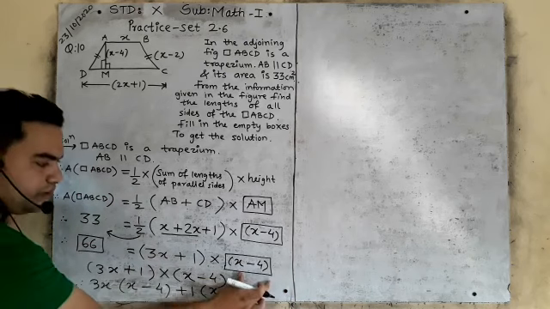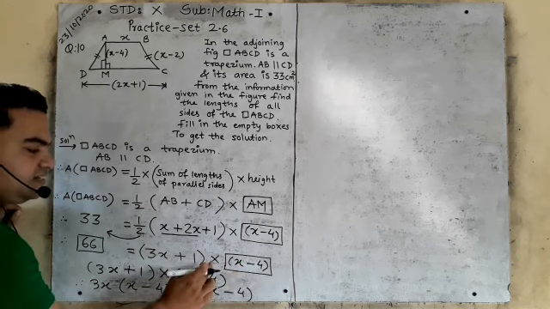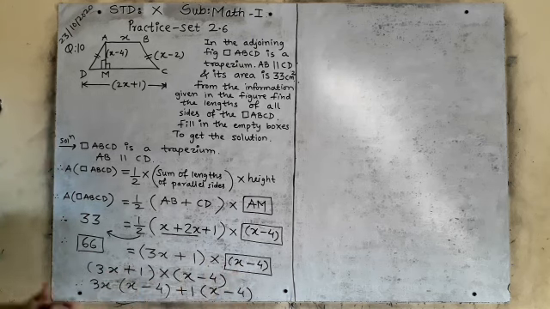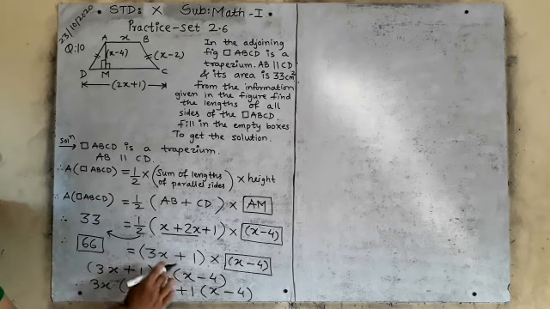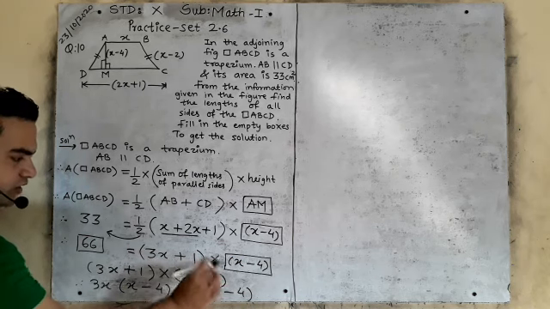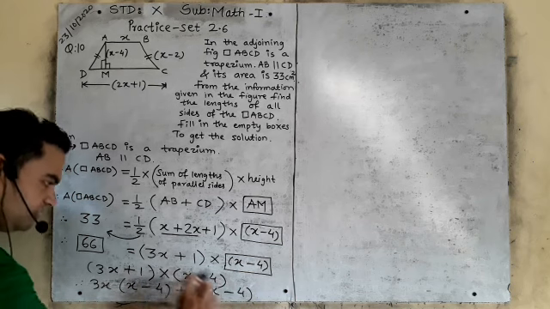Whenever there are two brackets and multiplication between them, we solve them separately: before the sign you cut the first bracket into two parts, 3x and plus 1. 3x you give the second bracket, plus 1 you give the second bracket.